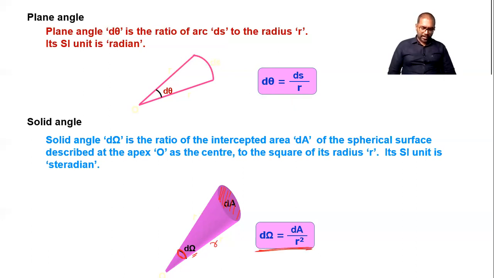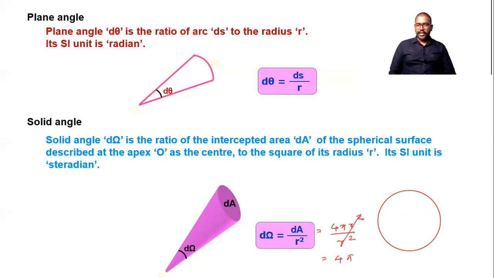So this area divided by r square is the solid angle. The SI unit is steradian, that we already discussed. If we are talking about the solid angle subtended by a sphere, the area is 4 pi r square, divided by r square. The r square gets cancelled. 4 pi is the solid angle of the sphere or spherical body.